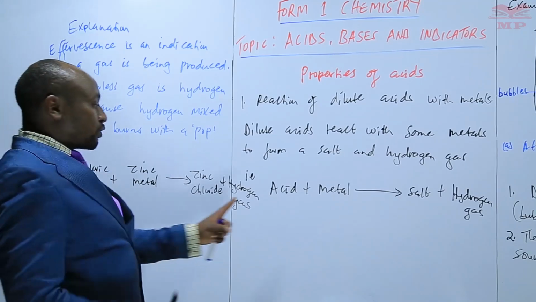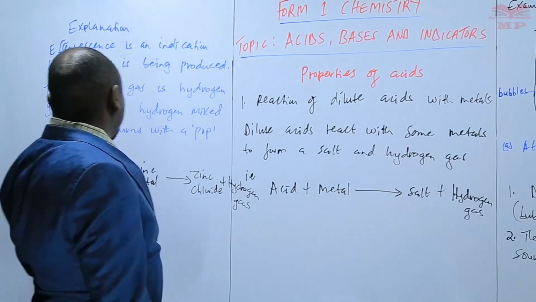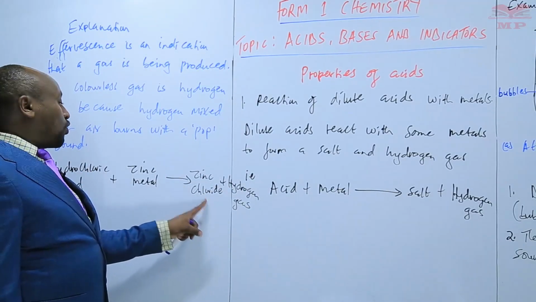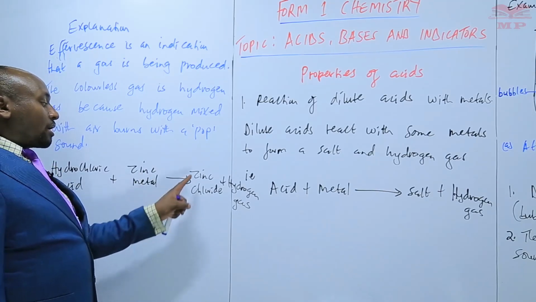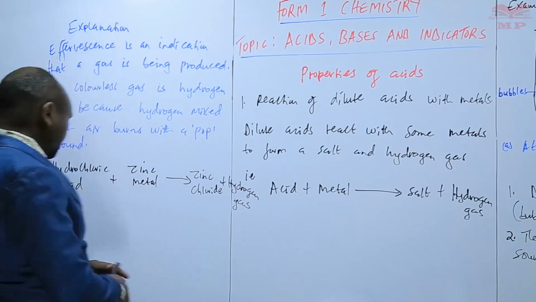So anytime a metal reacts with an acid, we get a salt. The salt that we get from hydrochloric acid is a chloride of zinc. So it's zinc chloride. And then, of course, hydrogen gas will always be there.